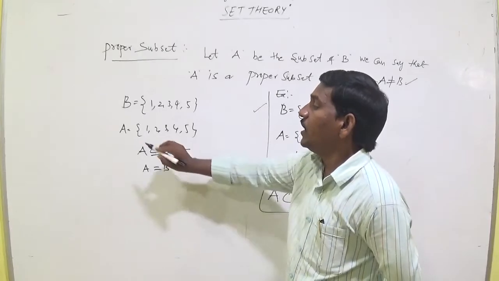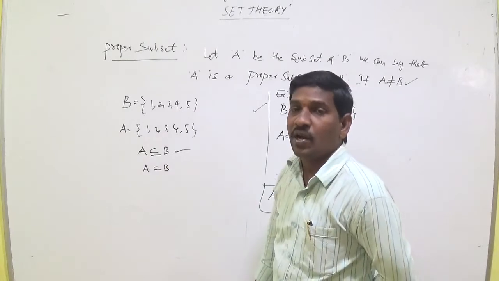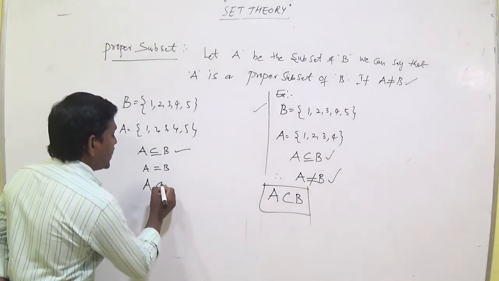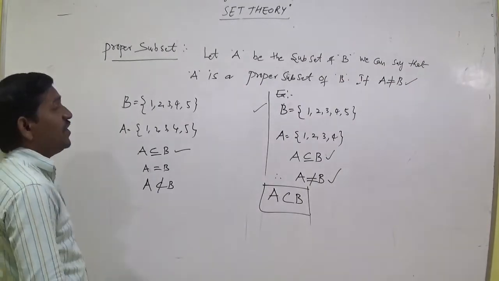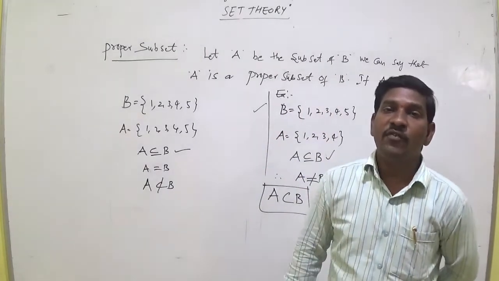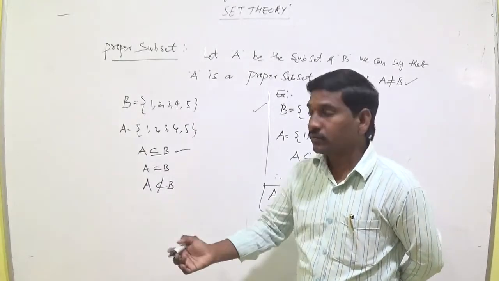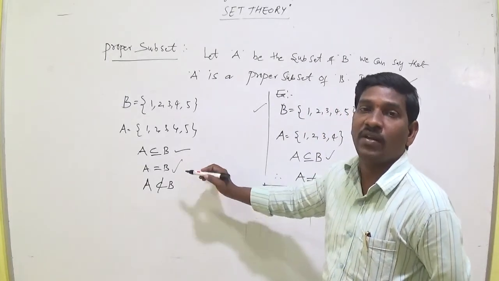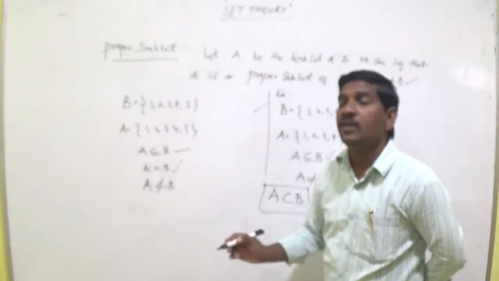So we can say that A is not a proper subset of B. Every set is an improper subset of itself. Not a proper subset means improper subset. Why? Because whenever the two sets are equal, we say it is an improper subset.